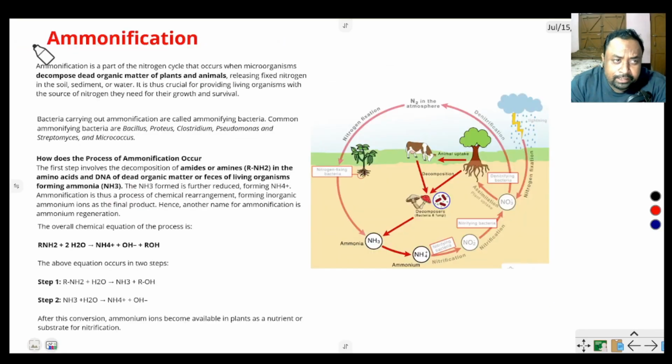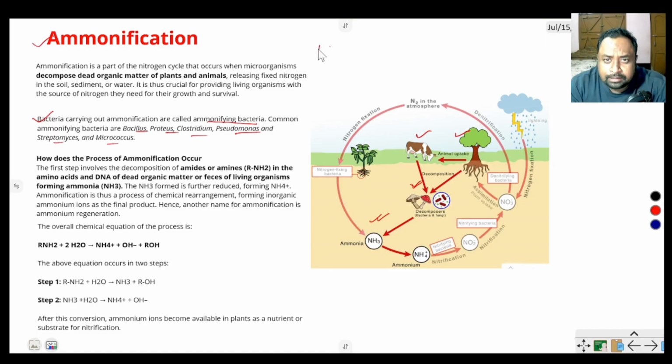Then ammonification. Ammonification means when plants and animals die, they decompose by bacteria and fungi to produce ammonia. Bacteria carrying out ammonification are called ammonifying bacteria, for example Bacillus, Proteus, Clostridium, Pseudomonas, Streptococcus, Micrococcus. These bacteria also fix atmospheric nitrogen and convert it into ammonia.